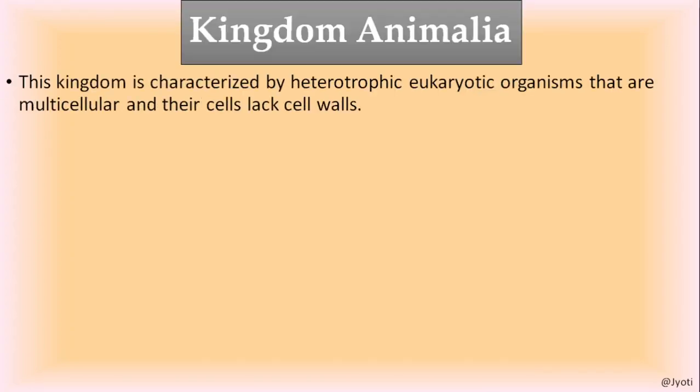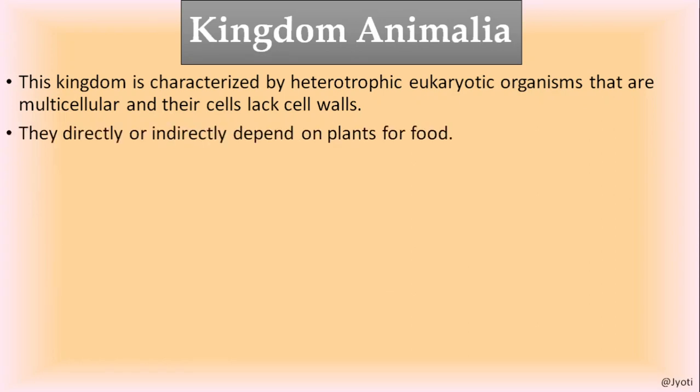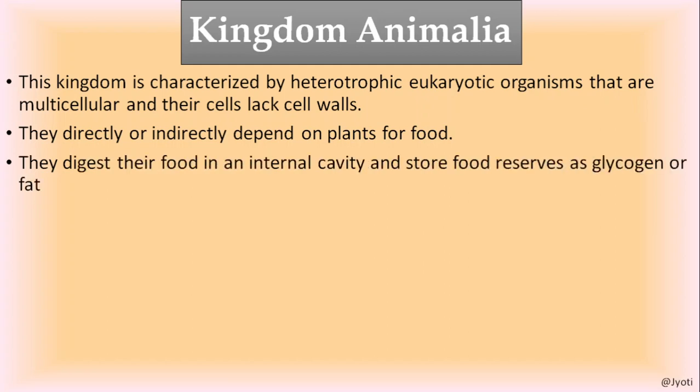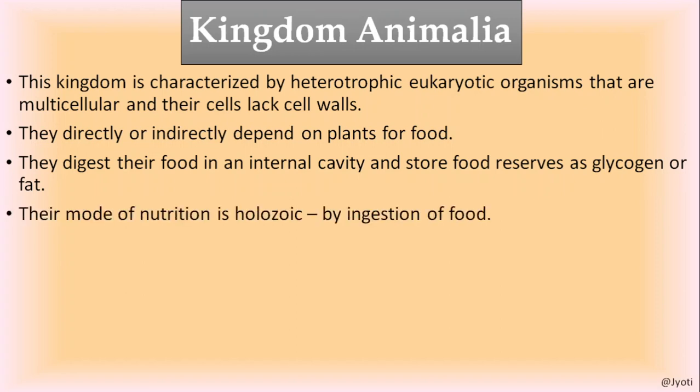Then kingdom Animalia, it is characterized by heterotrophic eukaryotes. It includes all the animals that lack a cell wall and they are multicellular. They are directly or indirectly dependent upon plants or other organisms for their food. They digest their food in an internal cavity that is called the digestive system, and they store their food for future utilization either in the form of glycogen or fat.